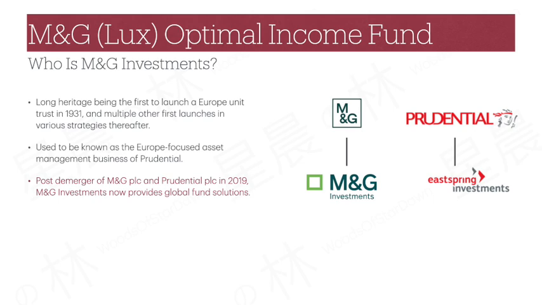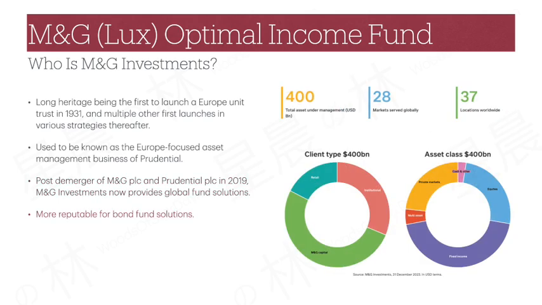Since then, M&G Investments started expanding its offerings beyond Europe, and today provide a decent variety of global fund solutions. M&G Investments manages about $400 billion of AUM as of end 2023 in 37 locations globally. Fixed income solutions comprise nearly half of the assets, while equities and private markets cover about a quarter each. This resonates with their reputation for being a strong competitor in several bond fund categories.